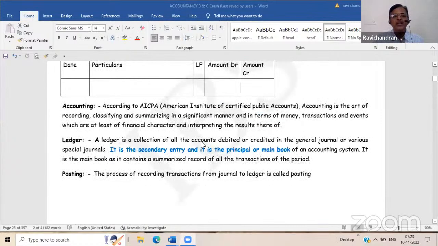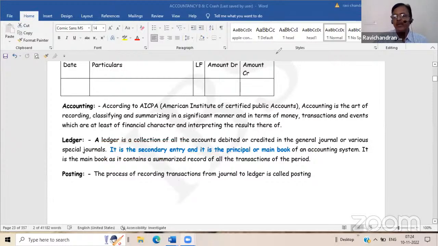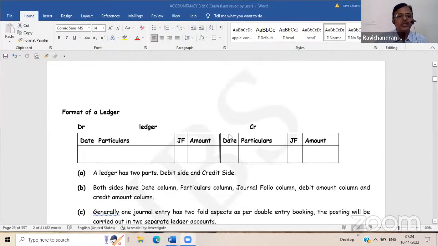Ledger is a collection of all accounts debited or credited in the general journal or various special journals. We will come to those special journals later. So ledger is the secondary entry or the principal or main book entry. These are the other names given. For examination, this is important. So posting an entry from journal to ledger is known as posting.